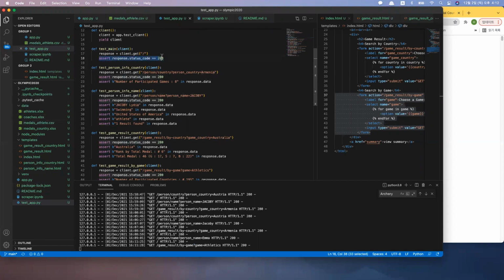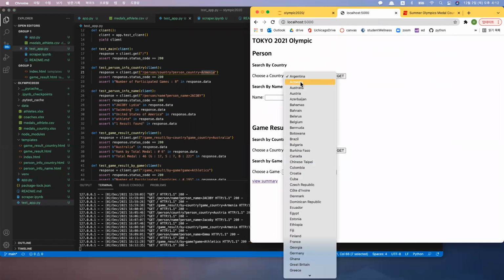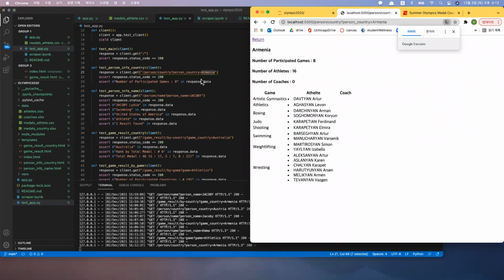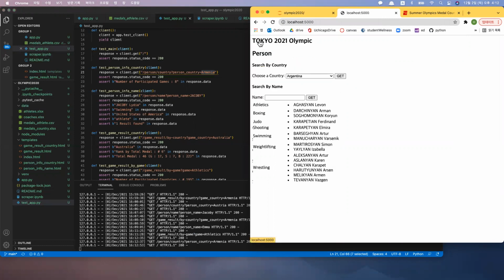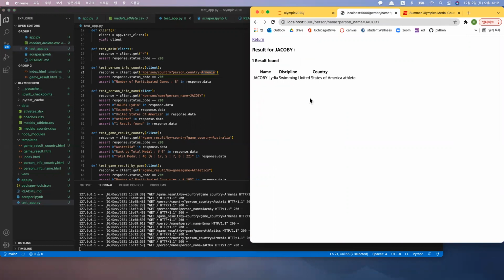The main function was pretty straightforward, so I only tested if the status is 200 success. And for person info country, I made sure that, for example, if I put Armenia, the number of participated games is 8. I thought this was a combined number from the gathered data, so this should represent it pretty well. And for the person named Jacob, yes,